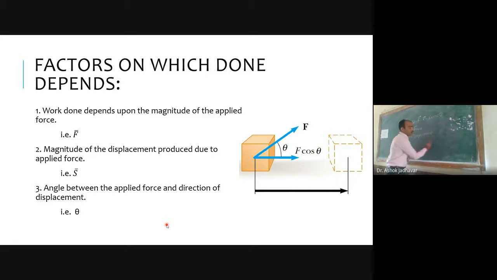Okay, let it be. So we know that the cos value varies from -1 to 1. So here we are having 1 and here we are having -1. So the cos value will vary in between this range, -1 to +1. This means that depending upon the angle between the applied force and the direction of displacement, we can observe a change in the magnitude of work. So the angle between the applied force and the direction of displacement will decide the amount of work.